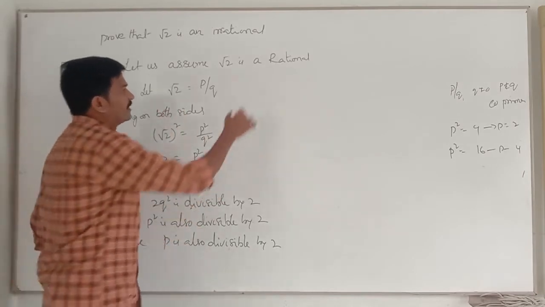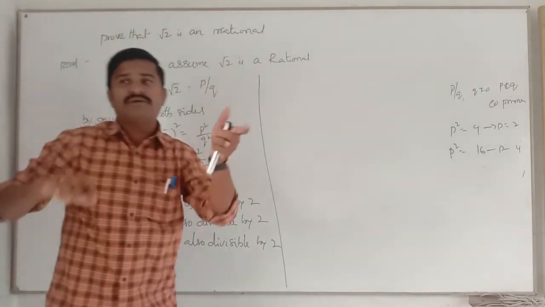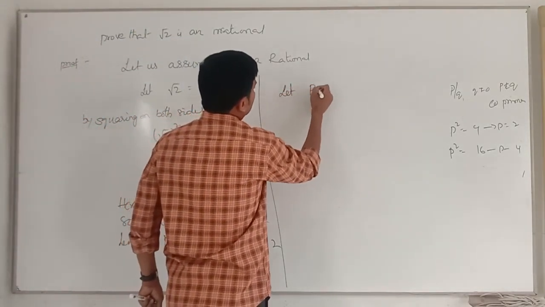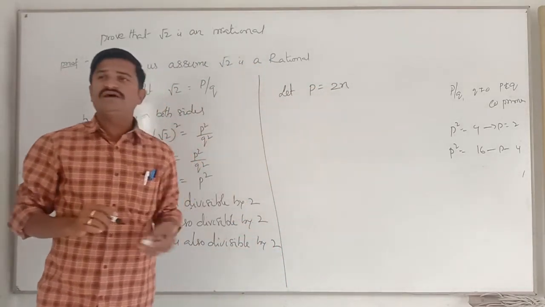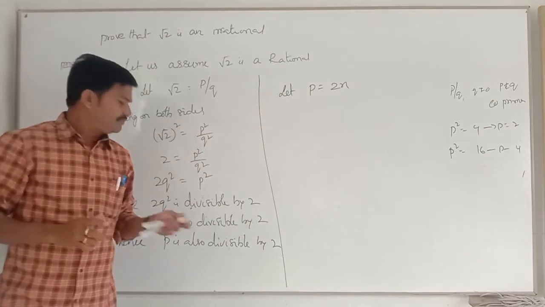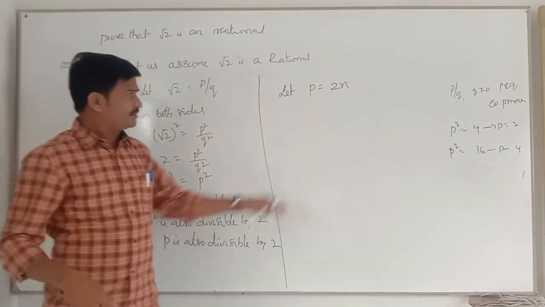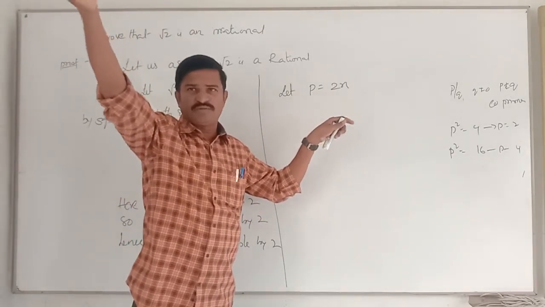Now coming to this. When p is divisible by 2, some number will be there, no? Let p equals 2n, I am taking. Why am I taking 2n here? Because it is a factor of this, because it is divisible by 2. As it is divisible by 2, I took 2n. If it is divisible by 7, you can take 7n, no problem.